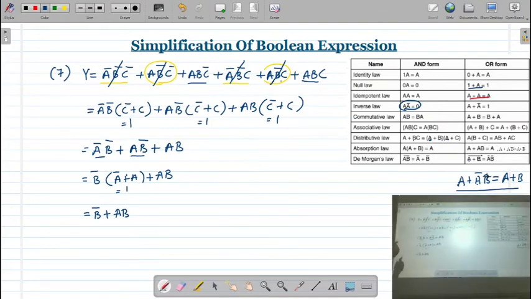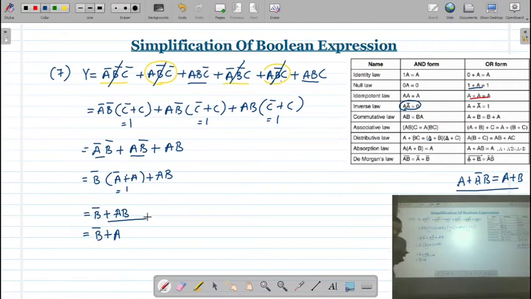So here B is present, its complement is also present here. So I can write this as B bar plus A. Means I am applying the absorption rule here. Absorption rule. And therefore this output comes out to be B bar plus A.